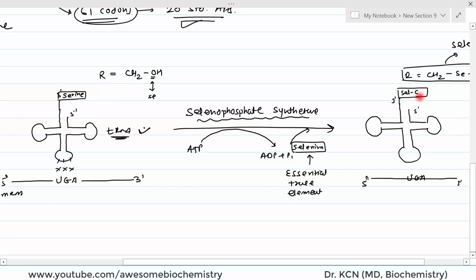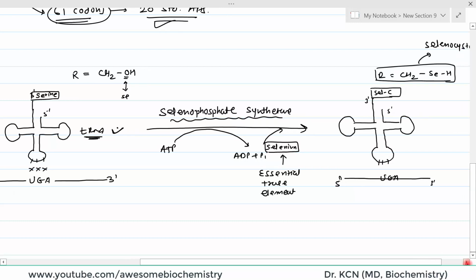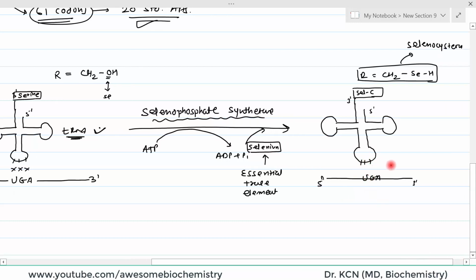Okay. So now we have selenocysteine, there is an anticodon arm, this is a codon, both are complementary to each other. Now, will they be able to bind? No, they are still not able to bind. Now, what more is required to get this binding? Let us suppose for a moment that by this much modification, this stop codon is able to bind with this tRNA. Then what will happen?